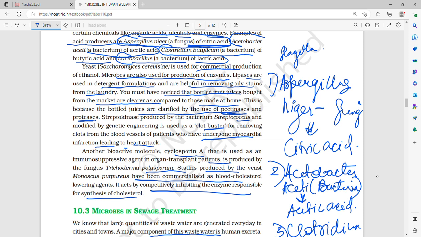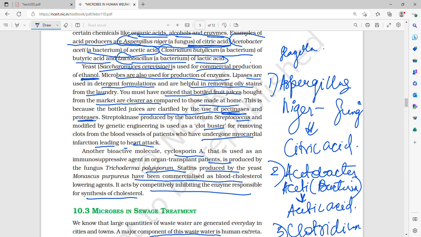Yeast, Saccharomyces cerevisiae, also called baker's yeast or brewer's yeast, is used for commercial production of ethanol. It is used for bread making, cake, pastry, and all that. It is also used commercially to make beverages such as wine, beer, whiskey, brandy, and rum. So there are many uses of yeast.